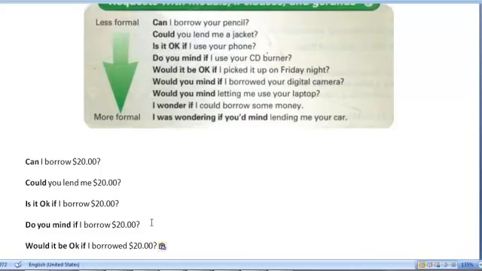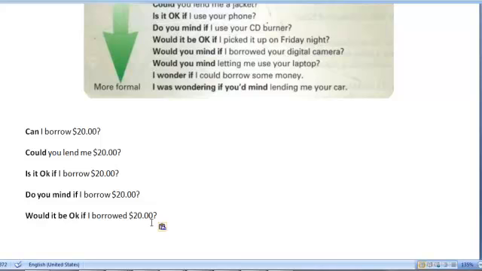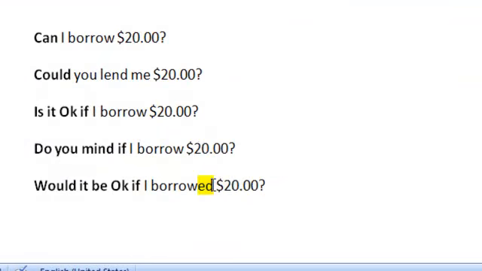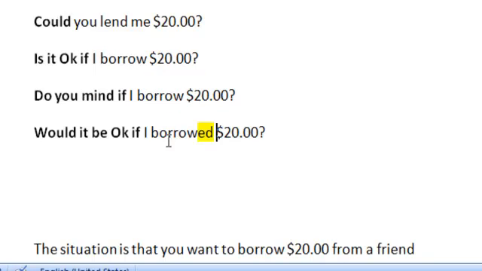And in this case, I quickly want to point out, I'm not sure if you've noticed, but what we did is we changed the verb to the past, as you can see there. And the reason is quite simple. Whenever we make this kind of request, remember that what we're trying to do is sound more polite. So by changing the verb to the past, this makes that request even more polite, right?